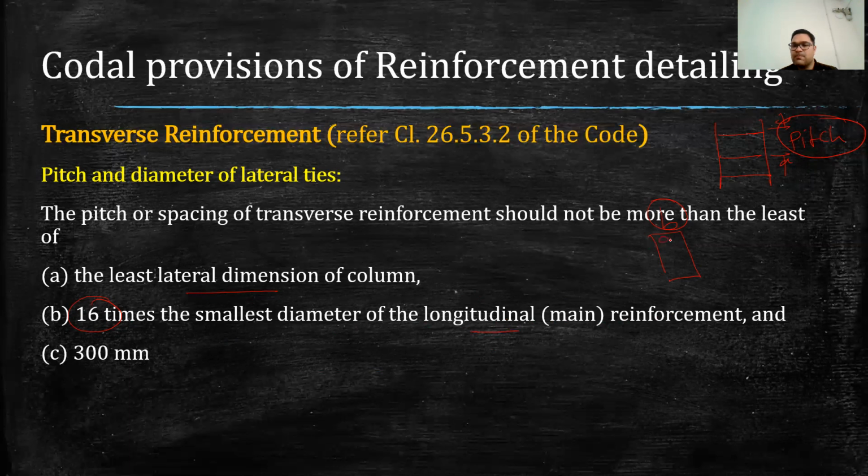If we are using, say, in the column, 2 different dia of bars, say for example, in the corner we are providing 25 mm dia, and in between we are providing 20 mm dia, then the lower dia will be 20. So 16 times of 20 will be the pitch calculated by the second point, and the third one is 300 mm. So the least value from these 3 points will be adopted as a pitch for the transverse reinforcement.